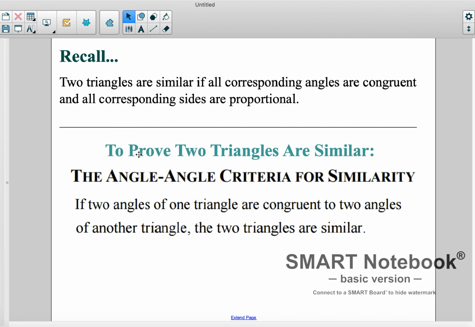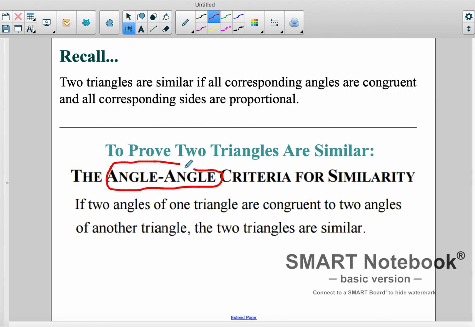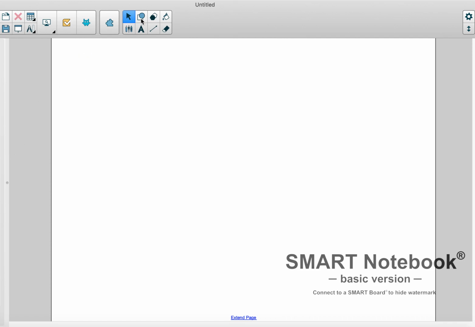This is for triangles. So to prove two triangles are similar, the angle-angle criteria for similarity says if two angles of one triangle are congruent to two angles of another triangle, then the triangles are similar. So all we need to prove for two triangles to be similar is that two angles are congruent, kind of like what we did with congruence, where we did side-side-side and side-angle-side. We only need to prove that two angles are congruent to each other in each triangle. So let's take a look at what that really looks like.